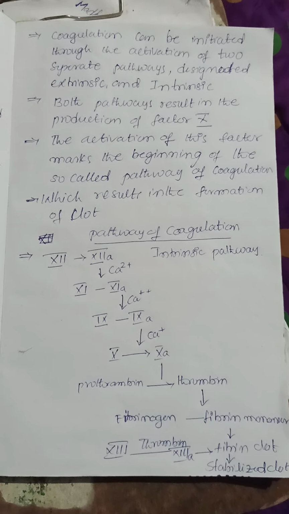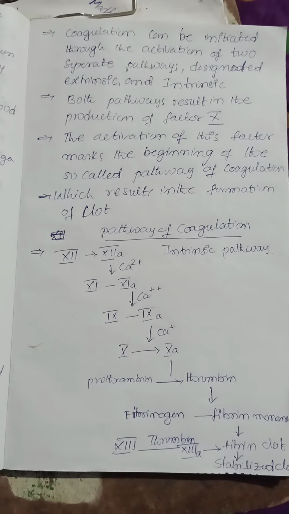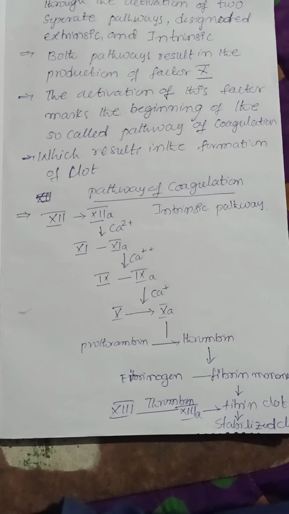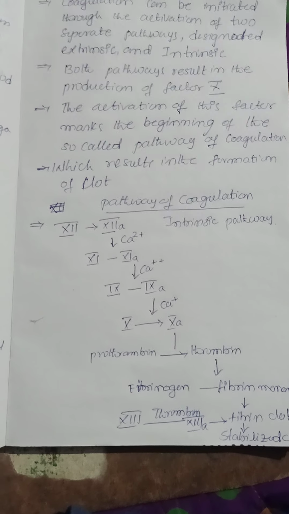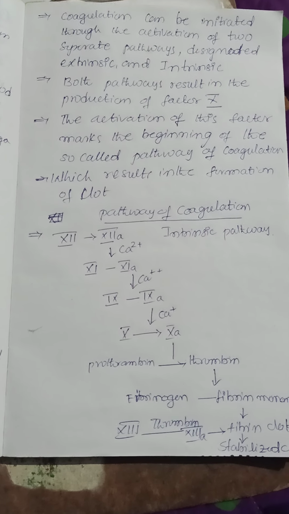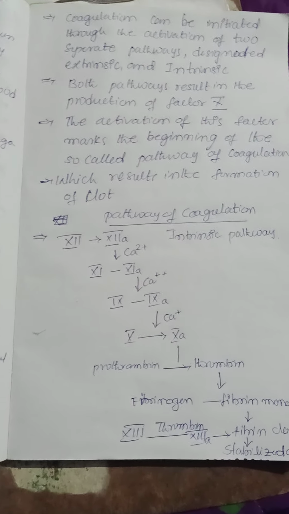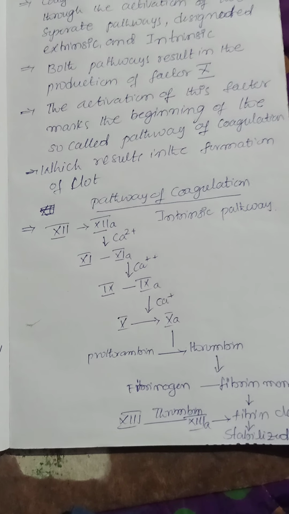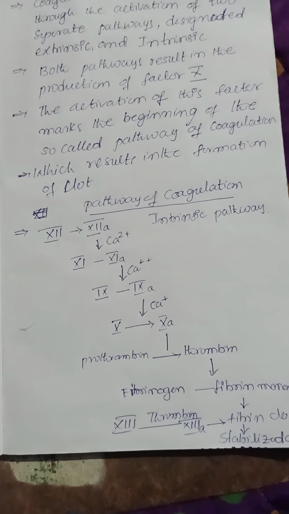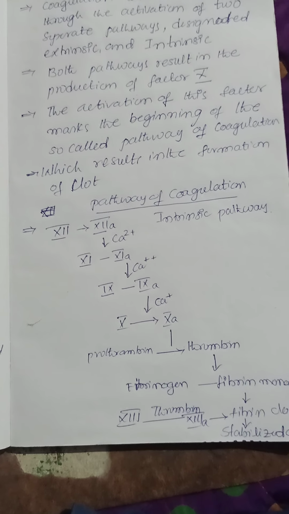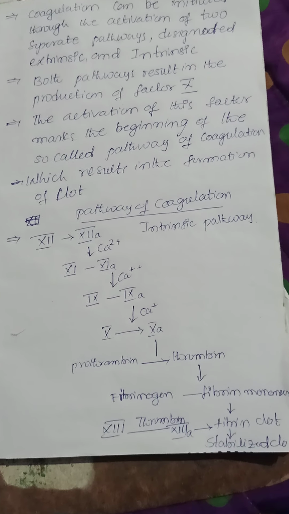It is involved in making a net-like structure, and all those factors will be formed immediately in the presence of calcium ions. Factor 10 is activated in the presence of calcium ions and is converted into factor 10A. Factor 10A is the catalyst for the conversion of prothrombin into thrombin.